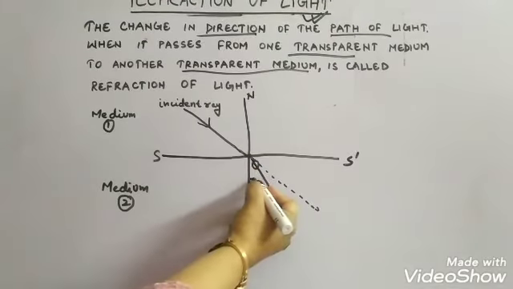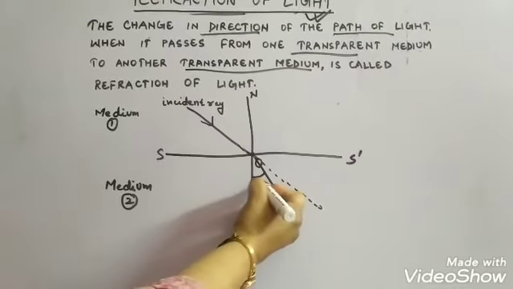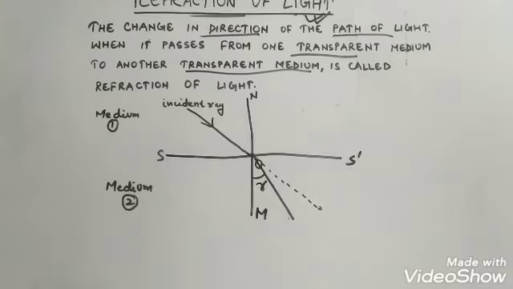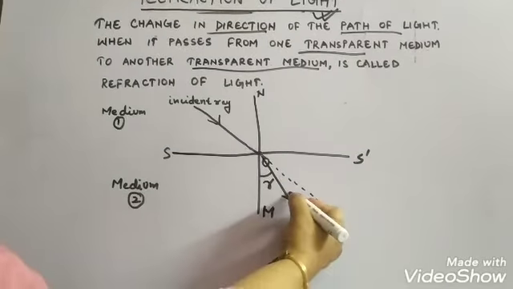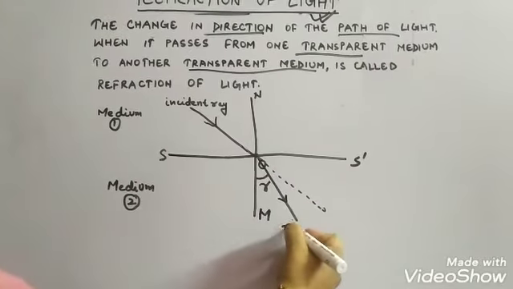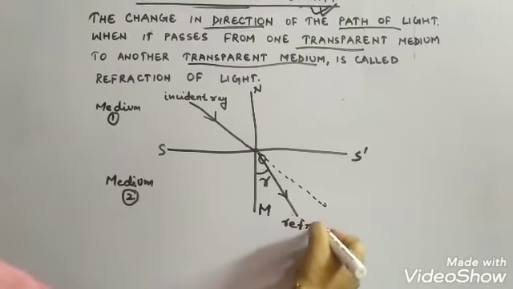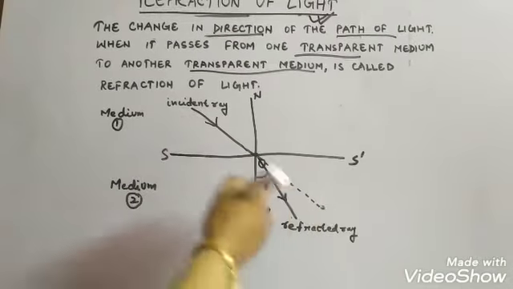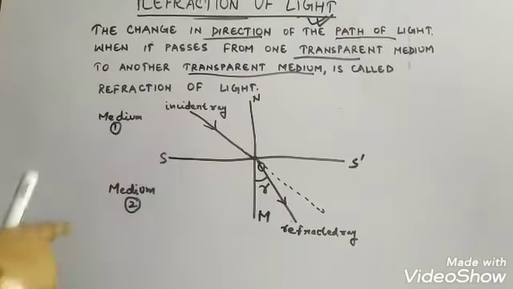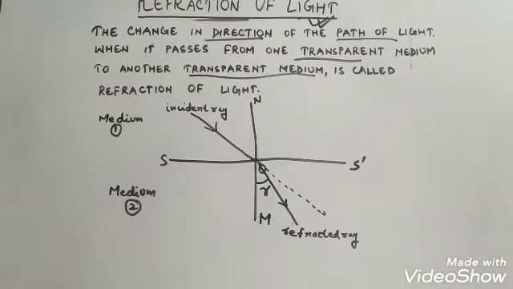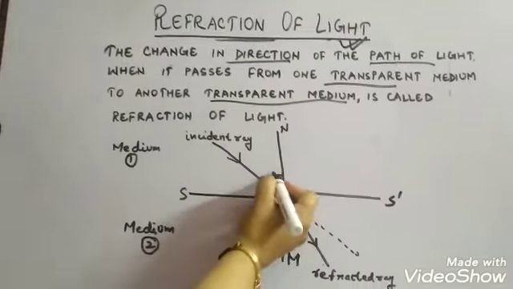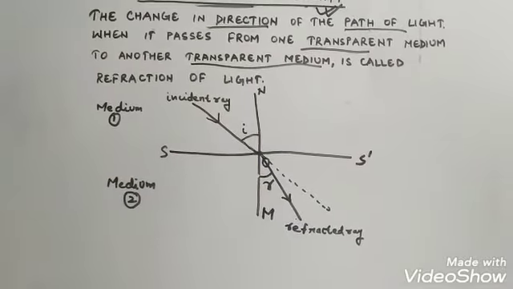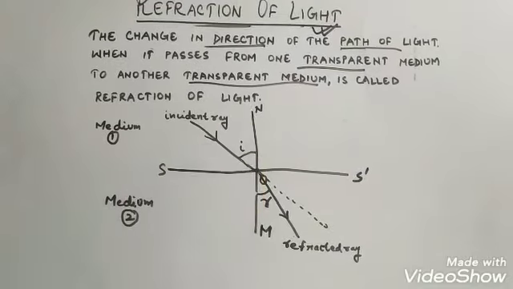This angle is known as the angle of refraction, and this ray is known as the refracted ray. Similarly, the angle which this incident ray makes with the normal is known as the angle of incidence.